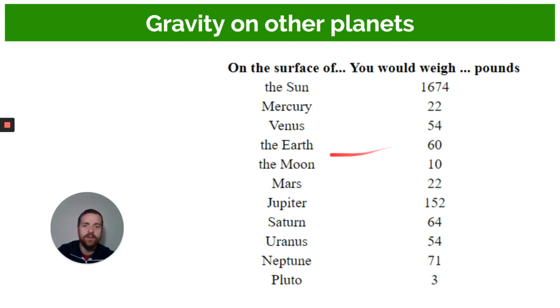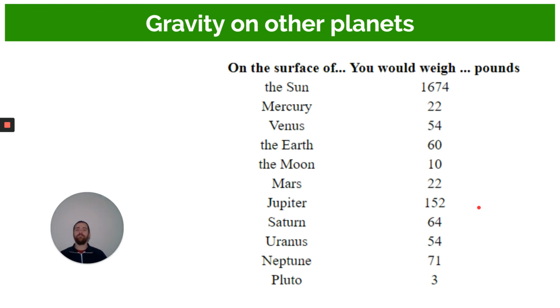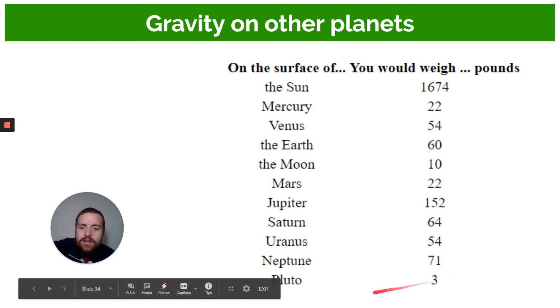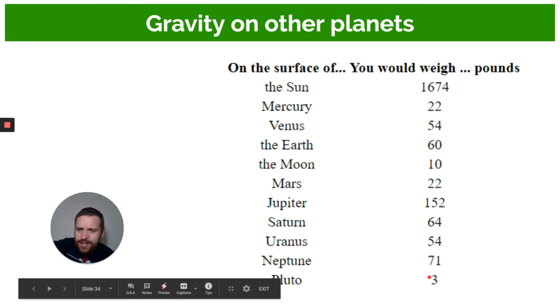If you weighed 60 kilograms on Earth, this is how much you would weigh on different planets. Based on this, we can figure out what the mass is of these different planets, how big these different planets are. So if you look at the moon, it's 1/6 Earth. Venus is just a bit smaller than Earth. Mercury is about twice the size of the moon. And here you can see Pluto, which we now classify as a dwarf planet. You can see why. We'd only weigh 3 kilograms on Pluto.